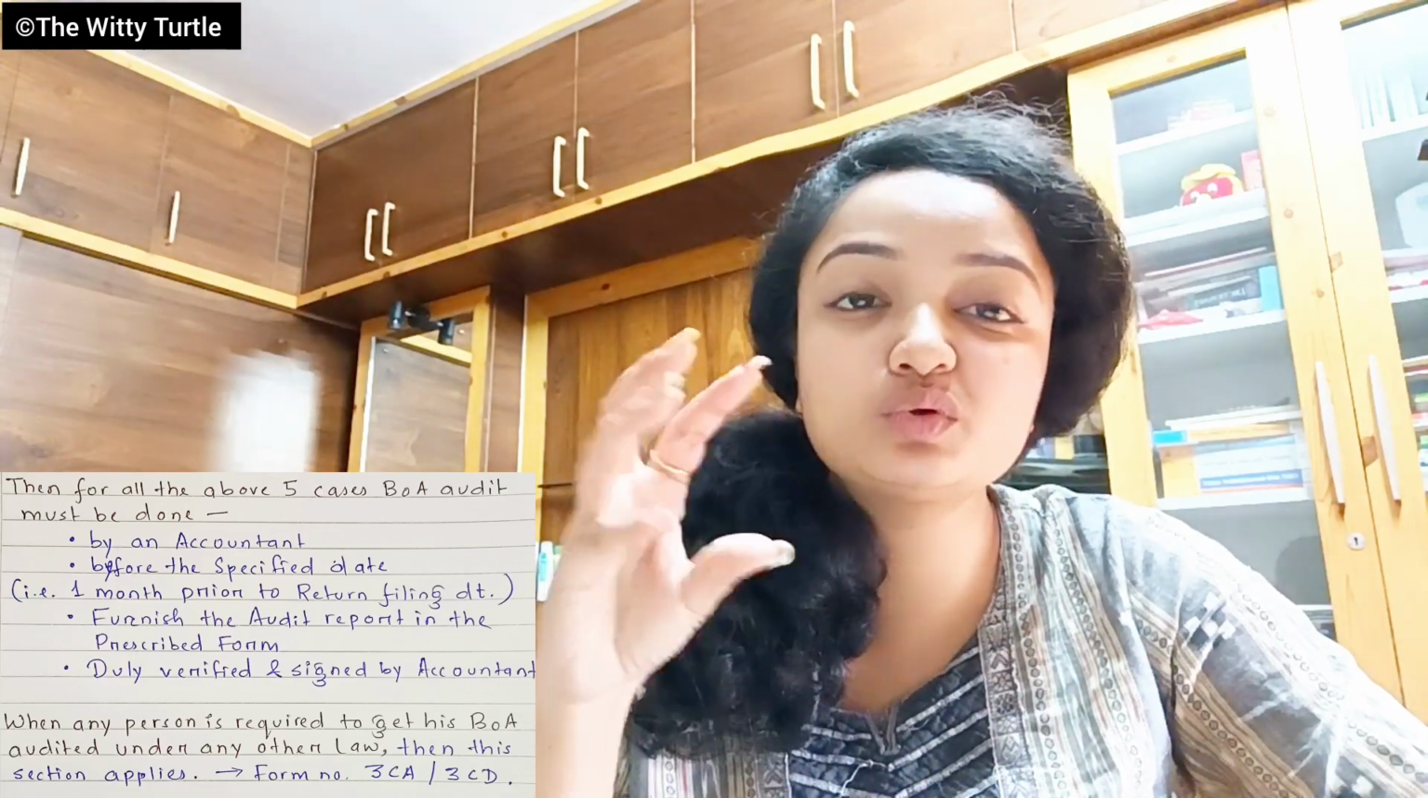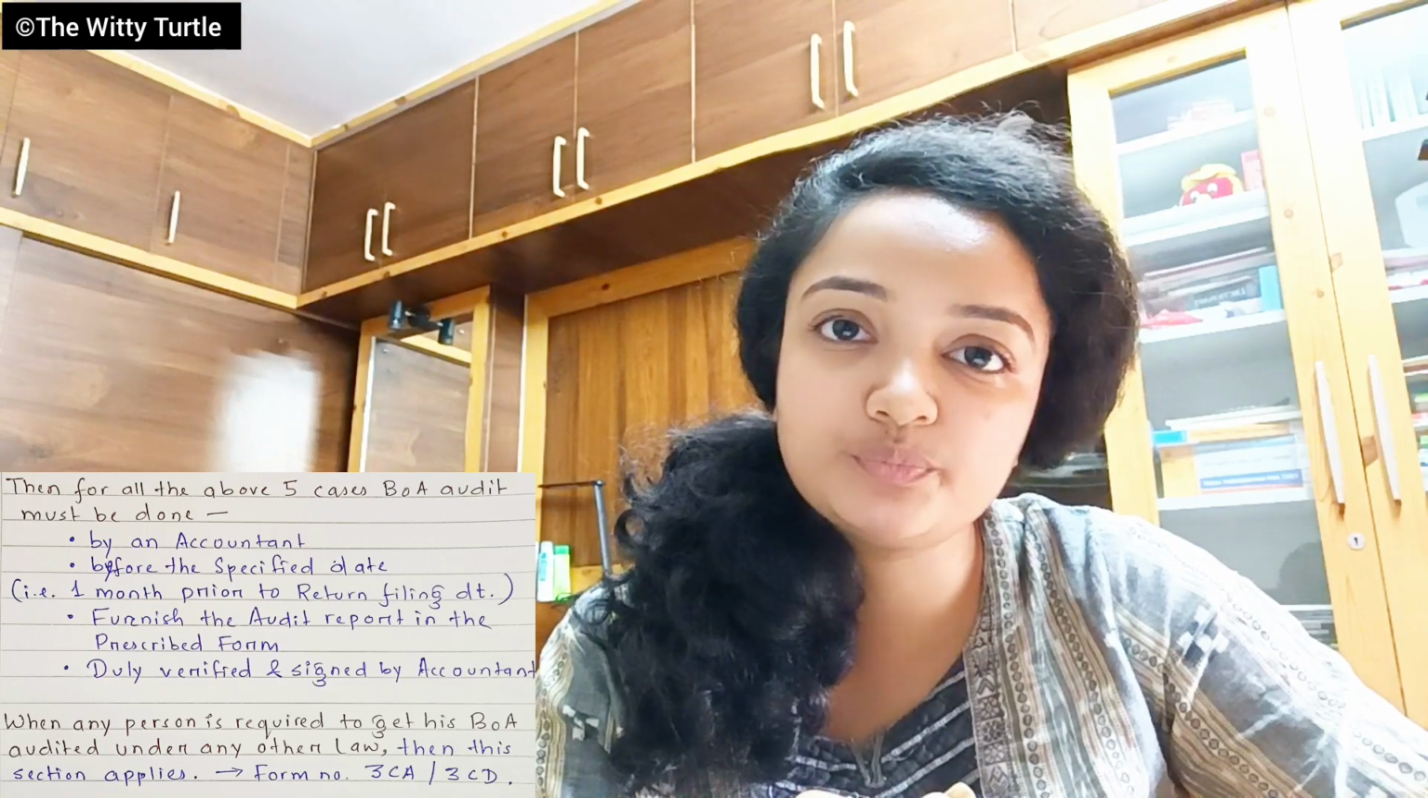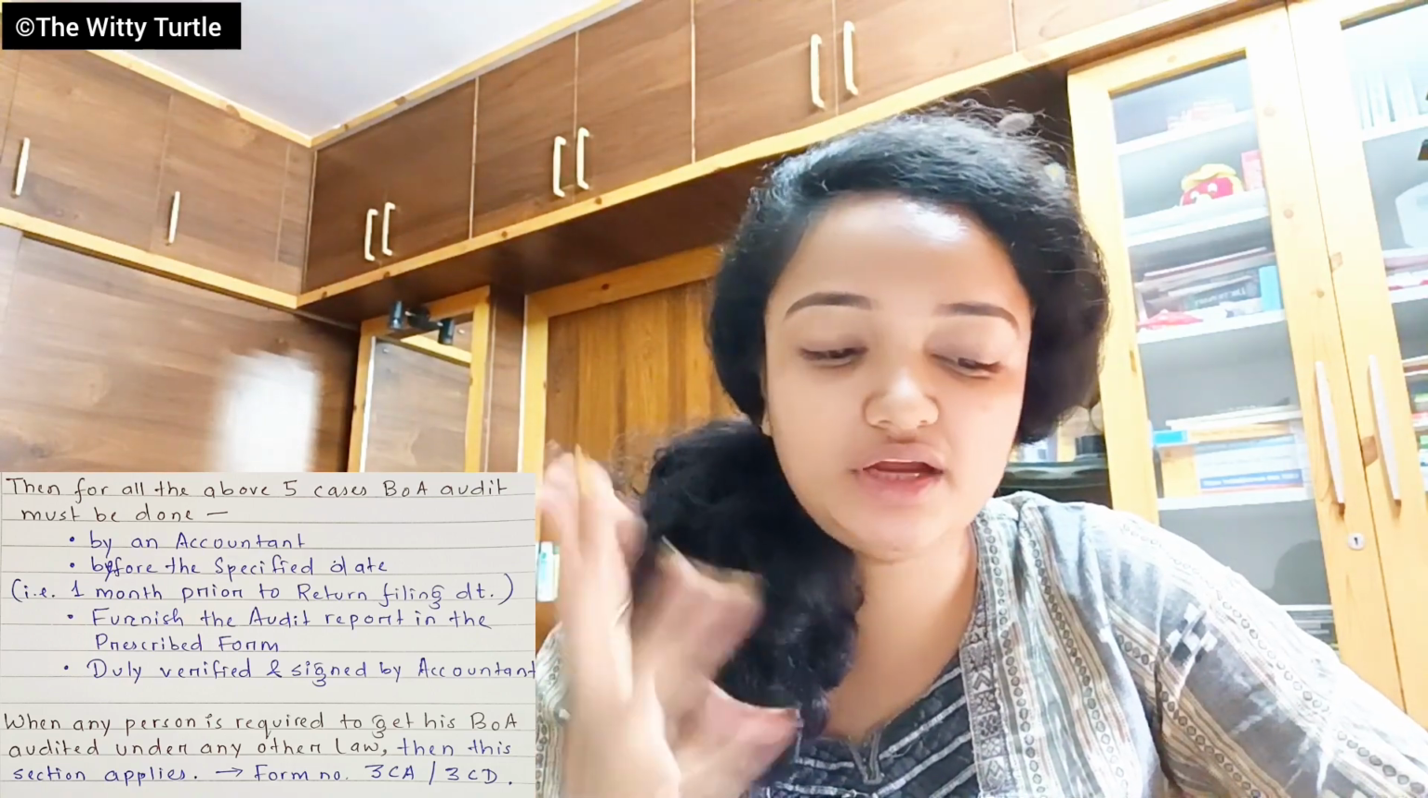So you have to get your books of accounts audited 1 month before your return filing. The next point says that you also have to furnish the audit report in the prescribed form, which is duly signed and verified by an accountant. And what do you mean by prescribed form? In this case, the prescribed forms are either 3CA or 3CD.